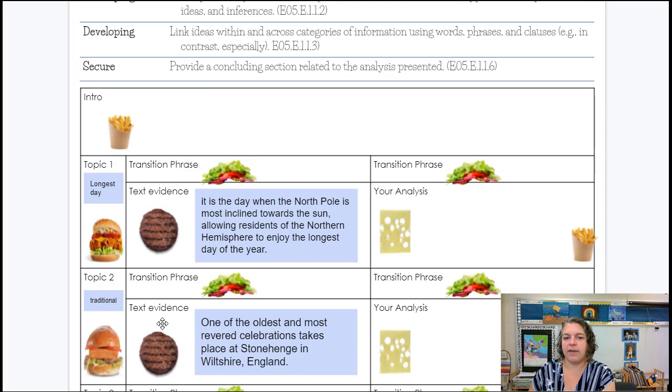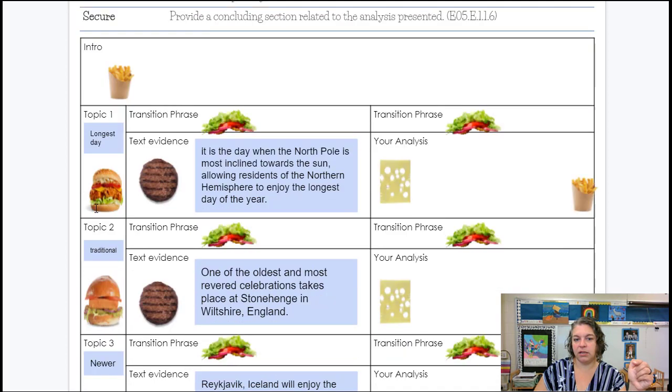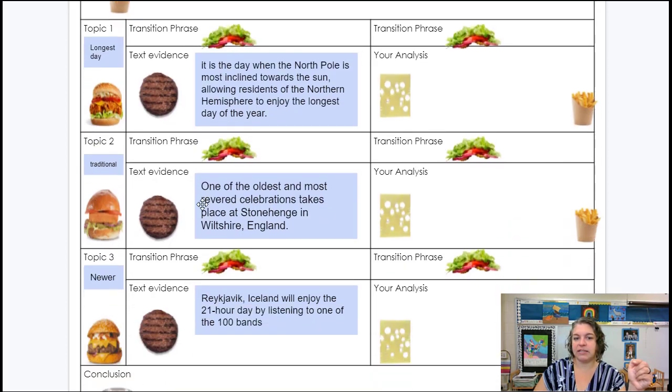So in terms of our graphic organizer, taking a look to build these body paragraphs, we need to start with the meat of it. That's our text evidence, words that are directly from the essay. And from that decide, okay, what's this paragraph going to be about? This paragraph is going to be about how it's the longest day. This paragraph, this slider, is about traditional celebrations, and this one is about newer celebrations.